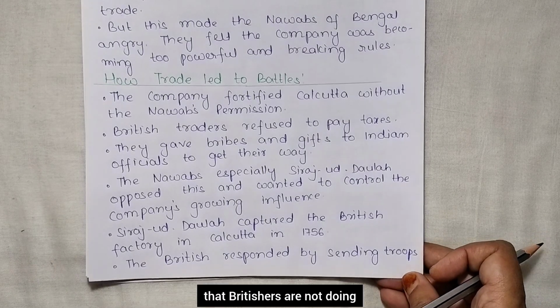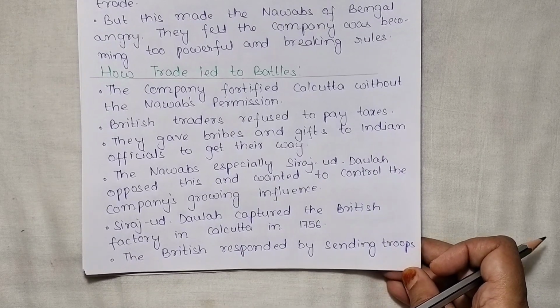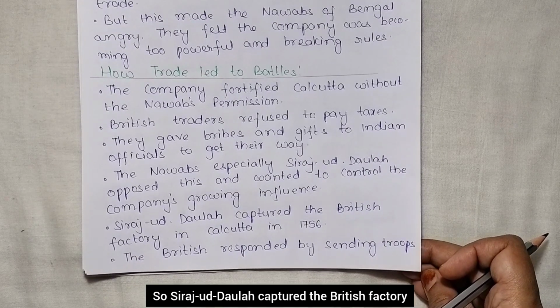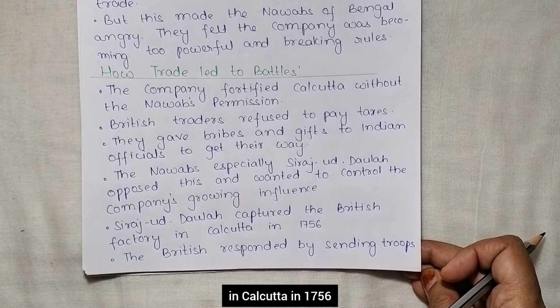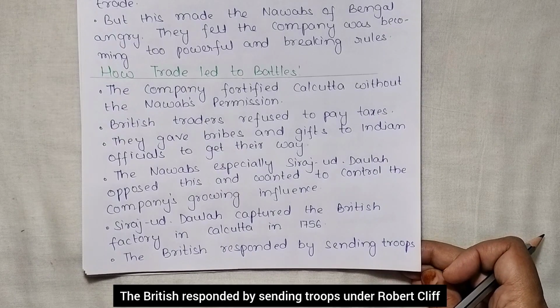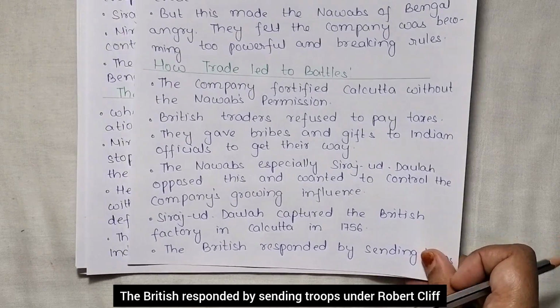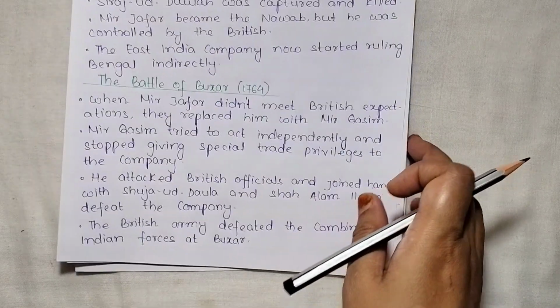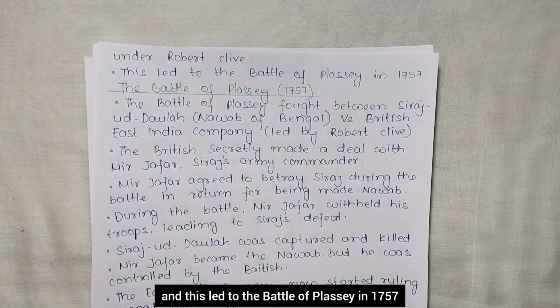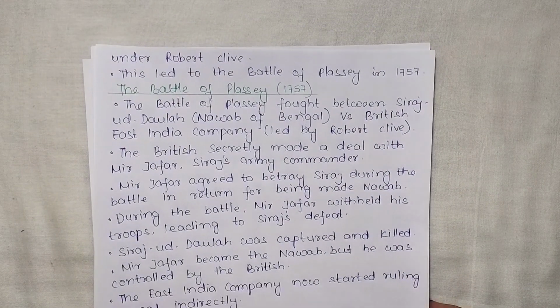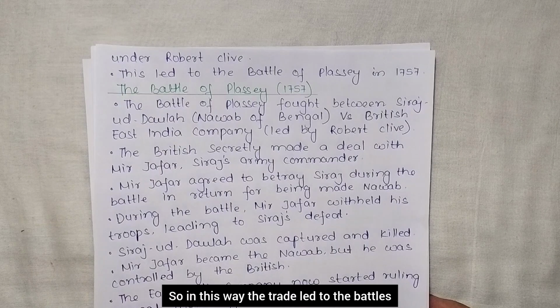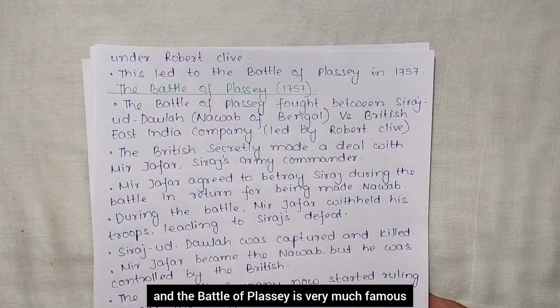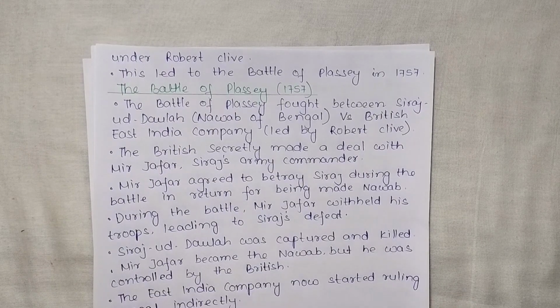He became aware that the Britishers were not doing good things. So Siraj-ud-Daulah captured the British factory in Calcutta in 1756. The British responded by sending troops under Robert Clive and this led to the Battle of Plassey in 1757. So in this way trade led to battles, and the Battle of Plassey in the year 1757 is very famous.